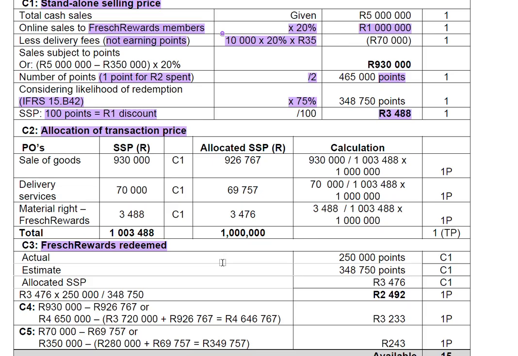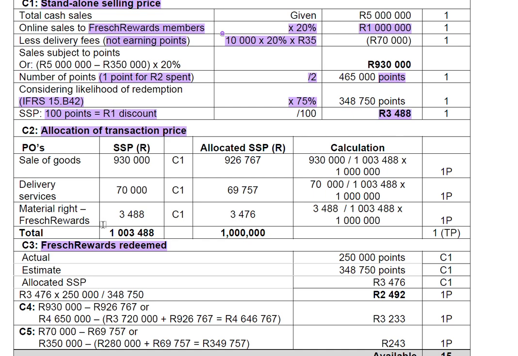We are saying, what is the standalone selling price? The standalone selling price we calculated for material right became 3488. We know those two already. From the top, we bring it here, and then the total is all of it. But we're not going to get this amount. So how much are we going to get? We're going to get 1 million rand. Now we know that we're going to get 1 million rand. How do we allocate that 1 million rand to all these performance obligations?